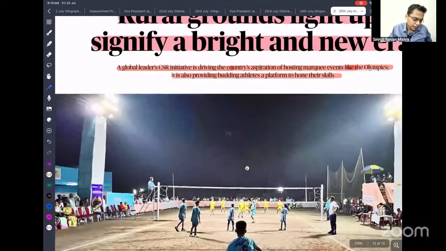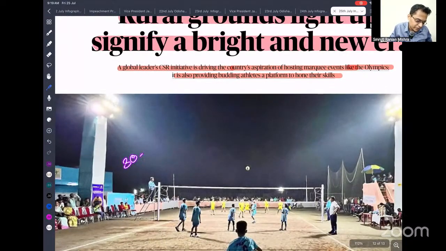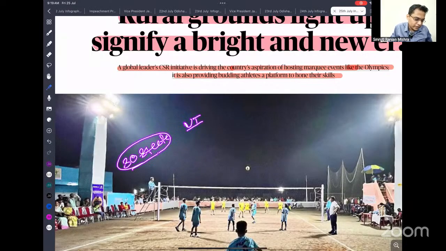So just imagine India is having 30 states, and let's say UTs also. There are a lot of UTs and states also. Let's say each state and UT,